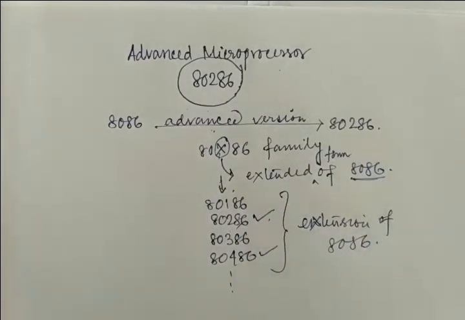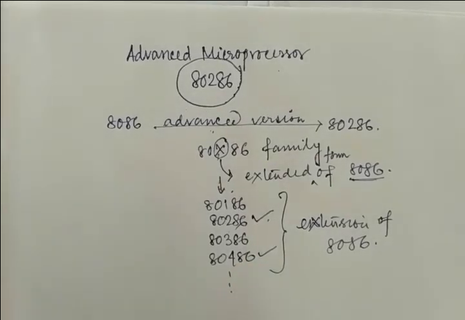Okay, so with the advancement, there will be some modifications, there will be some changes that were not covered in the previous one, and that is a challenge, right? So how it will be overcome, that was the drawback of the previous one, and this will be overcome in the present one, right?